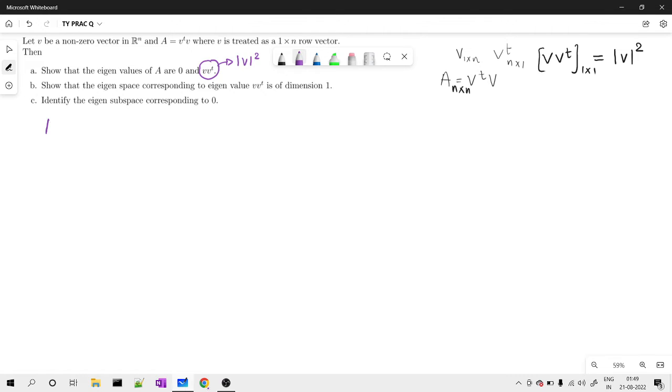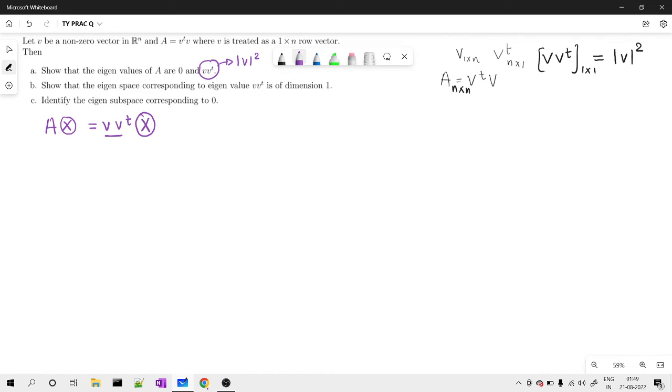So we want A times something to be the same as V V transpose times the same thing. We want to find the eigenvector for this eigenvalue. I already know the eigenvalue, and I am just interested in that x.